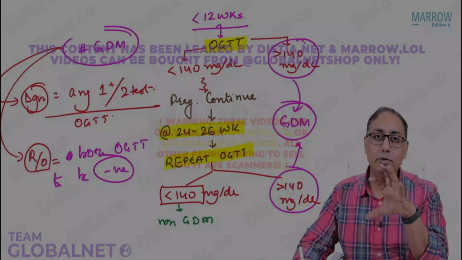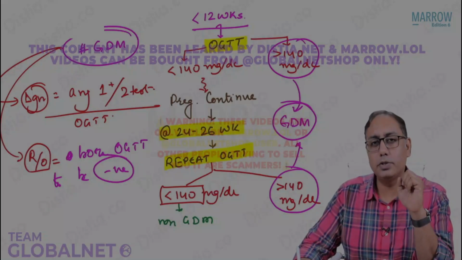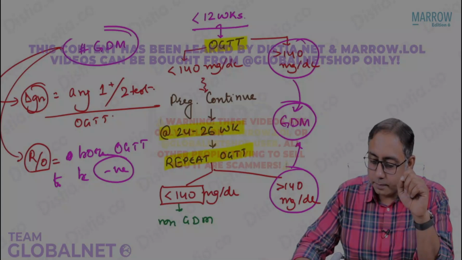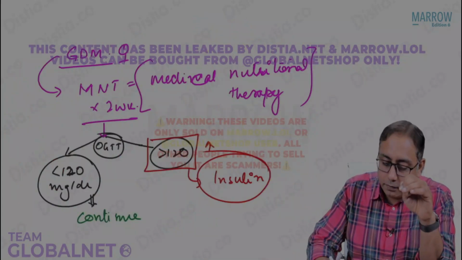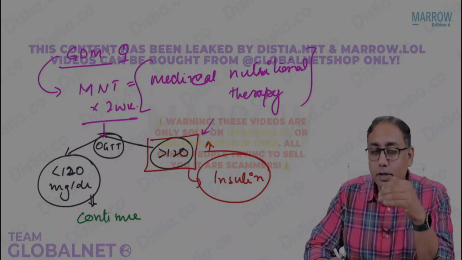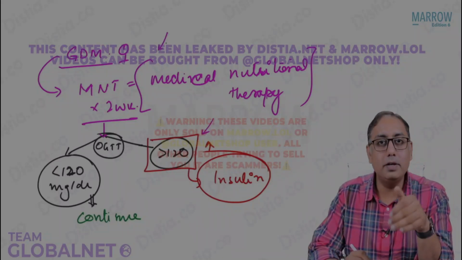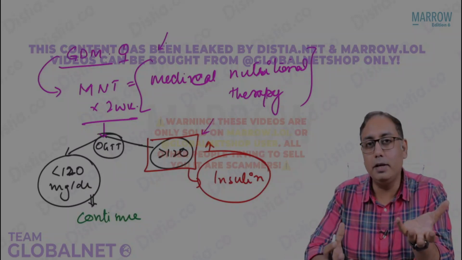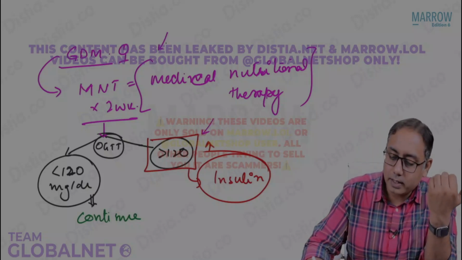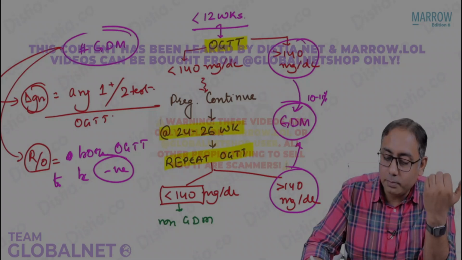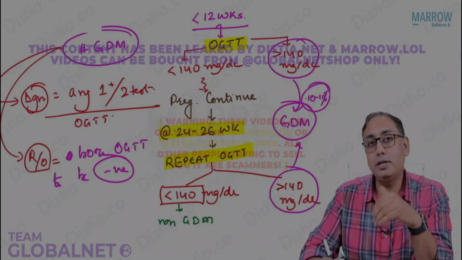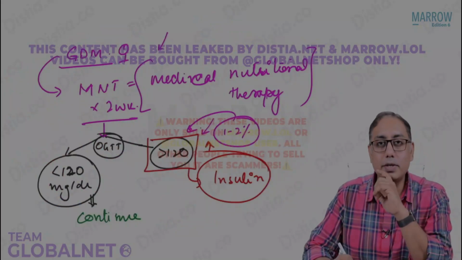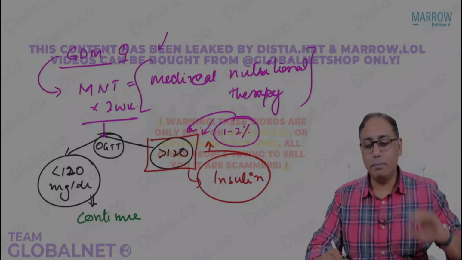Please try to understand how many females will have gestational diabetes mellitus. It is important for us to know, because only then can you find out how many females will be using insulin and how many will be having the medical nutrition therapy, and only then will you be able to implement this GDM screening program. In India, it is roughly said that approximately 10 to 11% of the females may land up with GDM. Out of these 10 to 11%, 1 to 2% may actually require insulin therapy, because they will not be responding to the medical nutrition therapy.